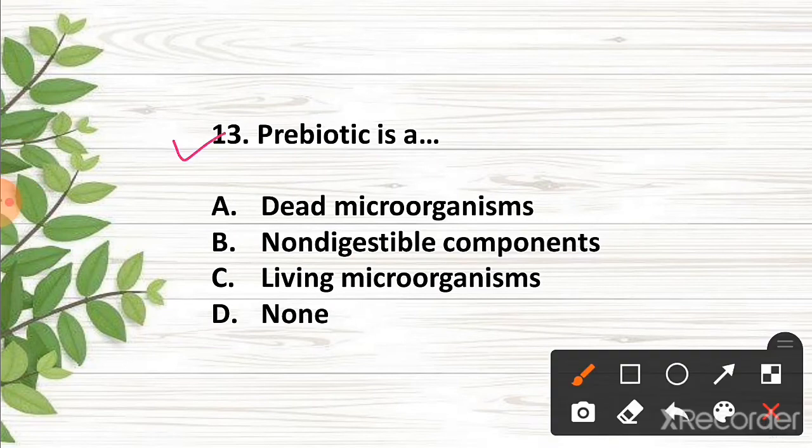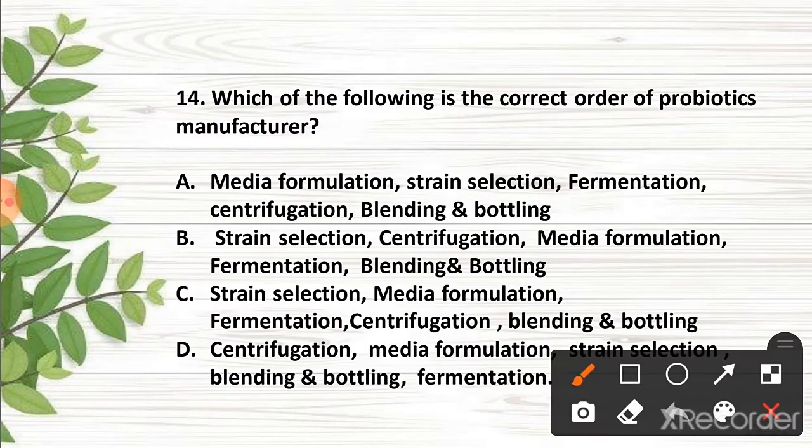Question 13. Prebiotic is option B, non-digestible components. Question 14. Which of the following is the correct order of probiotic manufacture? The correct answer is option C: strain selection, media formulation, fermentation, centrifugation, blending and bottling are the correct order of